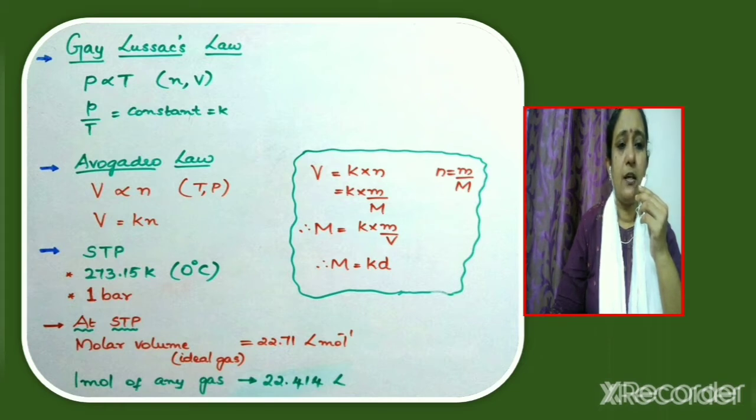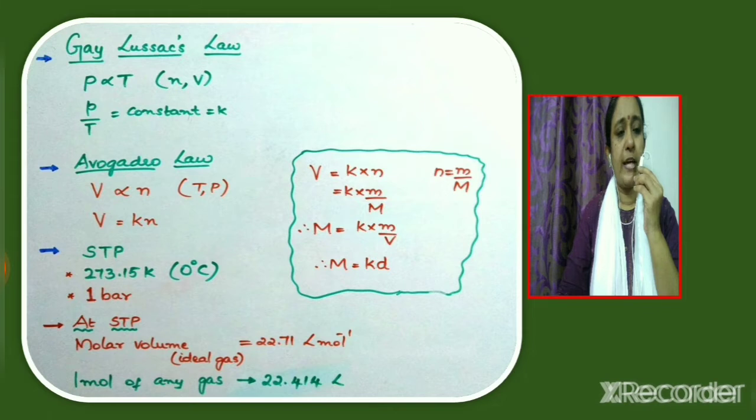Next we shall see Avogadro law. What is the statement? Avogadro law states that equal volumes of all gases under the same conditions of temperature and pressure contain equal number of molecules. We know that 1 mole of a gas contains 6.022 into 10 raised to 23 molecules, and this number is known as Avogadro number or Avogadro constant. Therefore, we can write V is directly proportional to N, the number of moles at constant temperature and pressure, or V is equal to K into N.